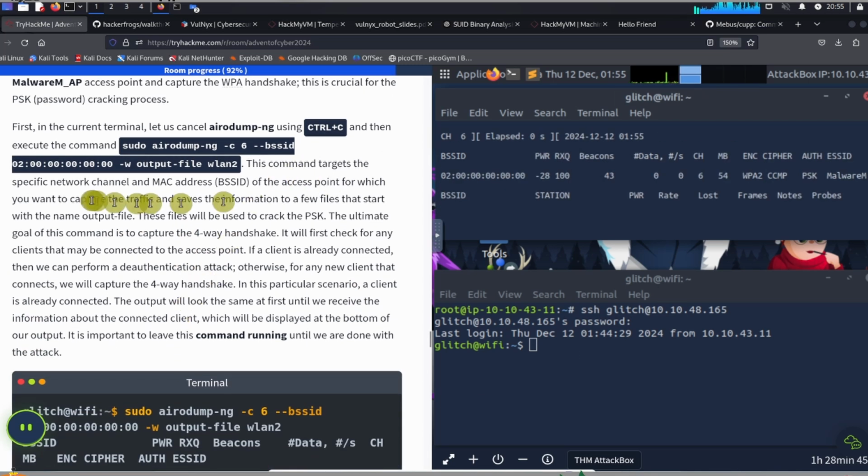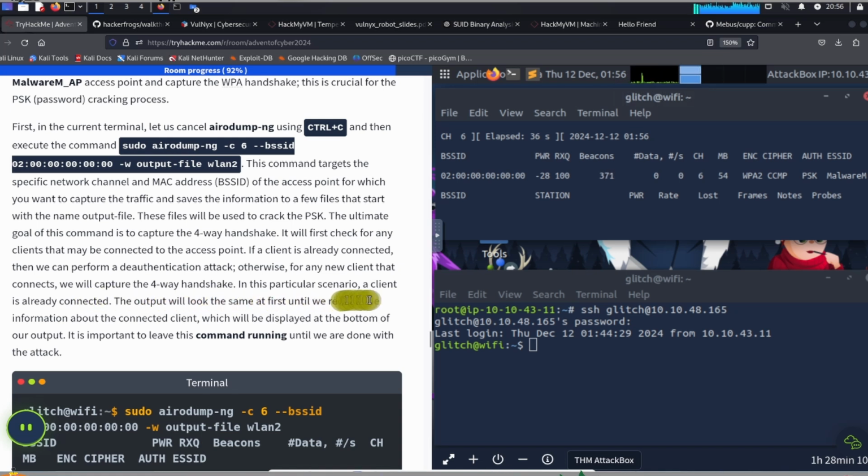So this command targets the specific network channel and MAC address, BSSID, of the access point for which you want to capture the traffic and save the information to a few files that start with the name output file. These files will be used to crack the PSK. The ultimate goal of this command is to capture the four-way handshake. It will first check for any clients that may have connected to the access point. If a client is already connected, then we can perform a deauthentication attack. Otherwise, for any new client that connects, we will capture the four-way handshake.